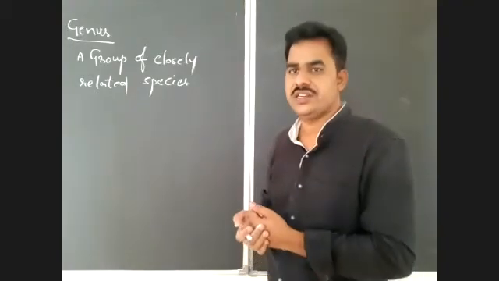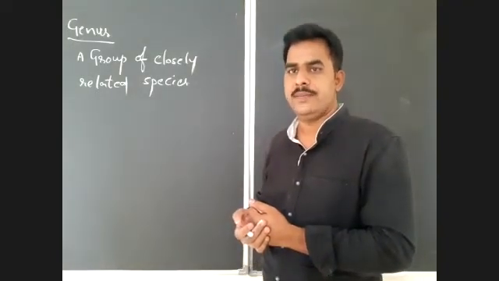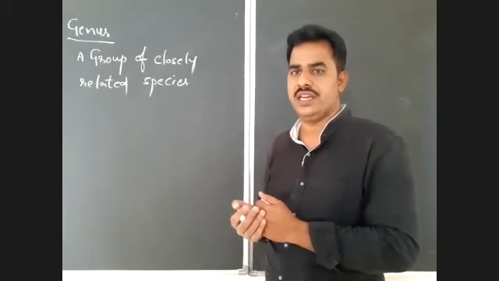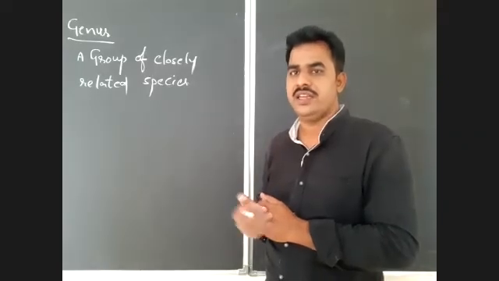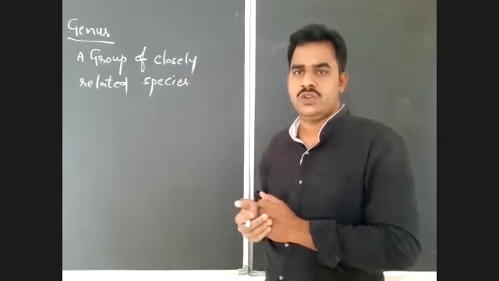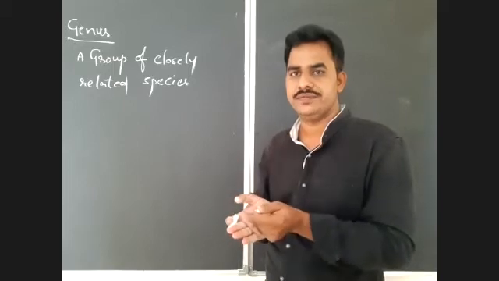What is the genus? See, in the binomial nomenclature method, in a binomial name, there are 2 scientific words for every living organism which we use as scientific names. In that, the first name represents the generic name or genus name. So this genus includes a group of species.